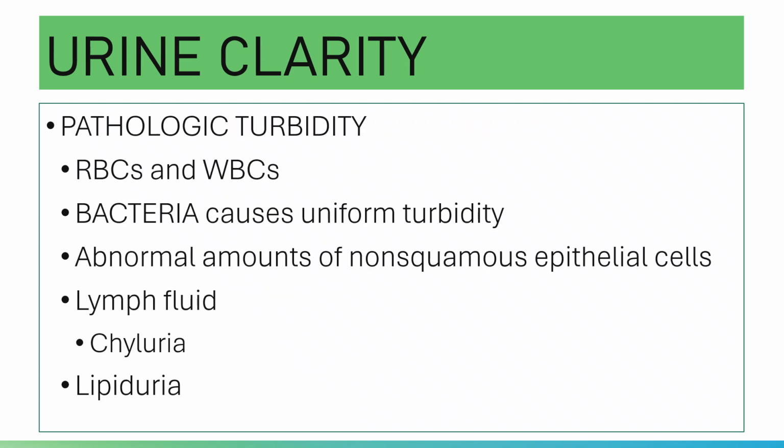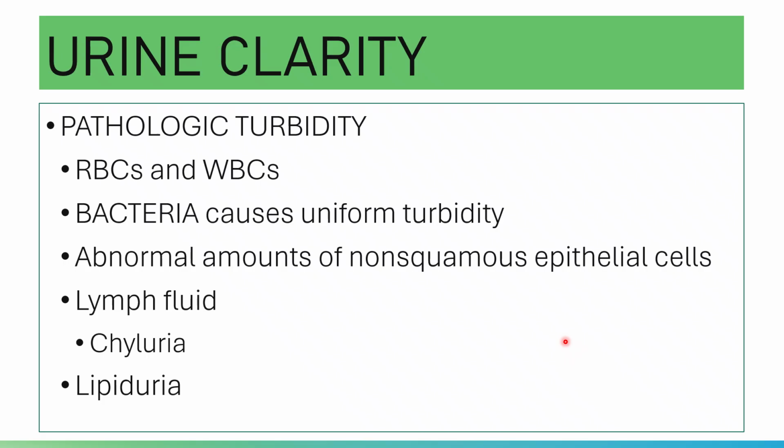Now, the pathologic causes of urine turbidity. Please note that red blood cells and WBCs will cause turbidity. If you try to remember, a smoky red or cloudy red urine is caused by intact red cells present in the urine. Normally, there should be no red cells or WBCs in the urine. Presence of such will indicate a disease process. Again, red cells and WBCs should remain inside the blood vessel, inside the glomerulus.